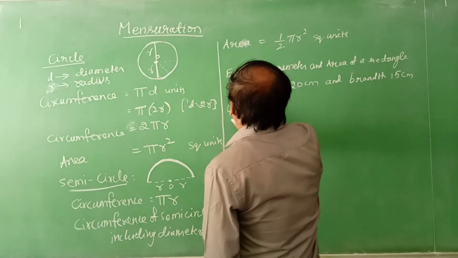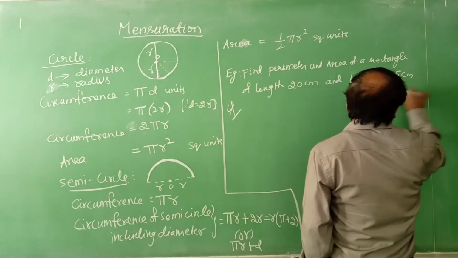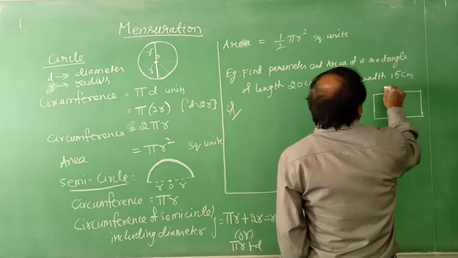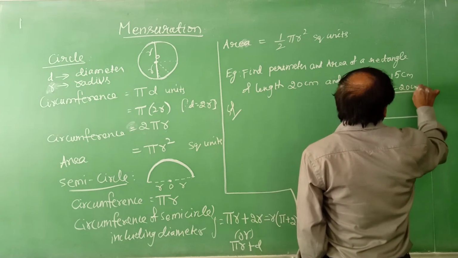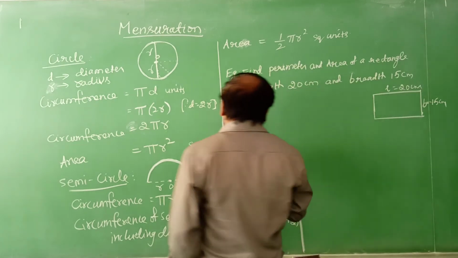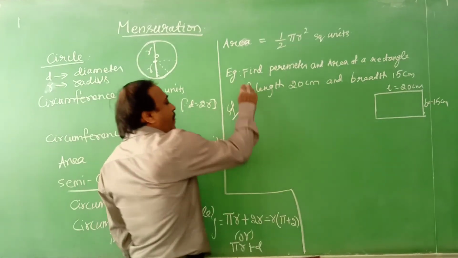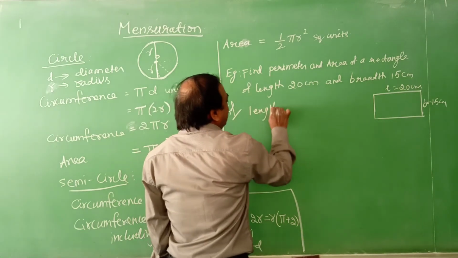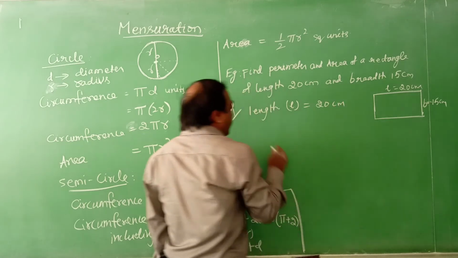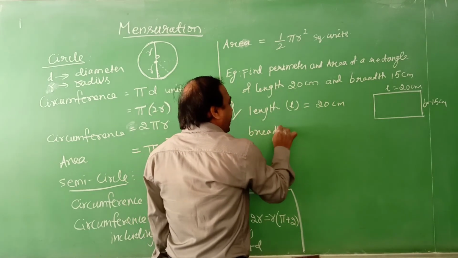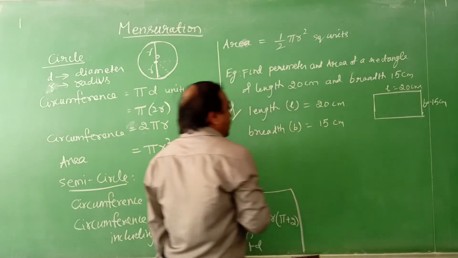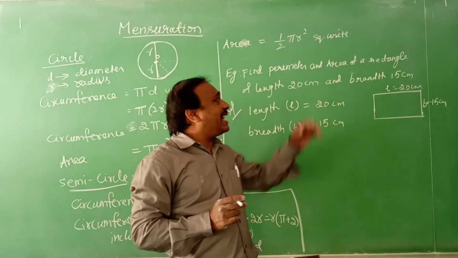So first, draw a rough sketch for that. Length L is equal to 20 centimeter and B is equal to 15 centimeters. When you solve this, first you write the length of the rectangle, which we denote with L, equal to 20 centimeter. Breadth, which is B, is equal to 15 centimeter. Then it depends on your perimeter and area.